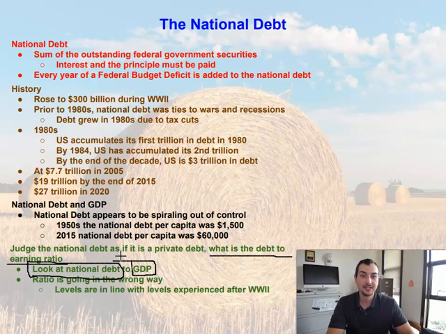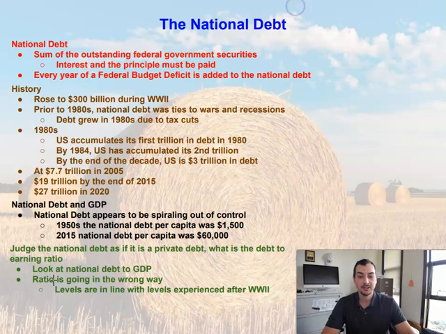Well, our earning is the sale of all final goods and services. That's also known as gross domestic product, or GDP. So let's look at national debt to GDP. Unfortunately, the ratio is going in the wrong way. And what that means is our debt is increasing faster than our GDP growth.